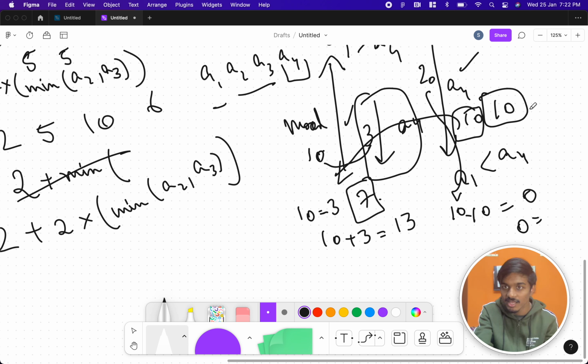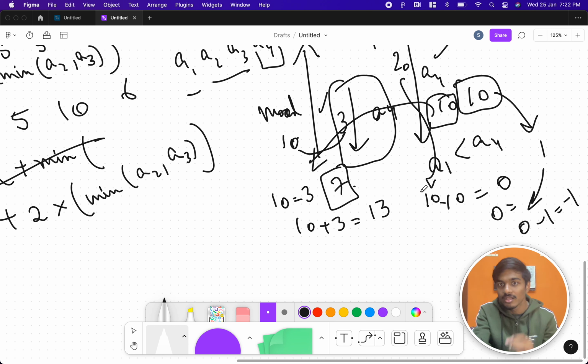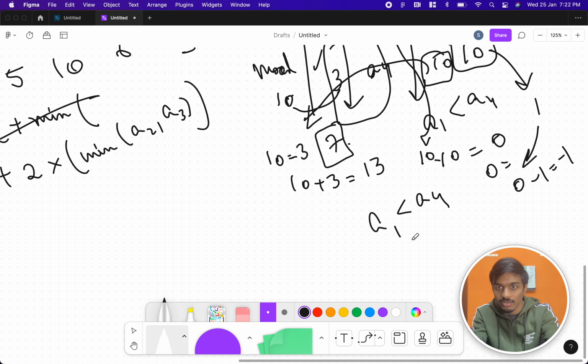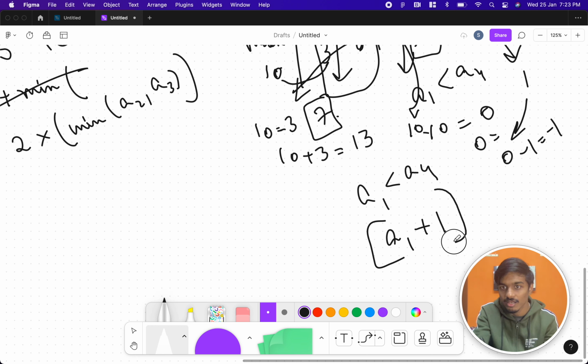Now 10 more are remaining. Now they told 0 is okay, but one more we can give. So from this one, we'll borrow one more here. That is 0 minus 1 minus 1. So what happened here? If A1 is less than A4, you always do A1 plus 1 as the total, because A4 is bigger, we take all the values here, the mood decreases to 0, and only when their mood is less than 0, they come out of the show. And that's why, to get that minus 1 mood, we are using A1 plus 1.